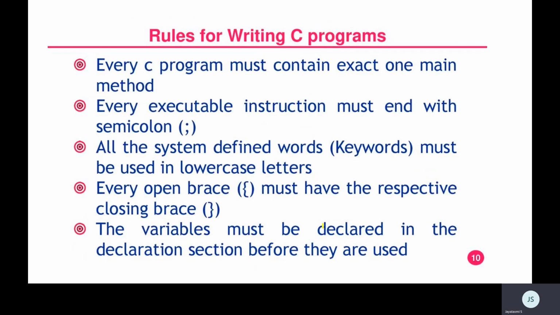What are the basic rules I have to remember when I write a C program? Basically, remember that C must contain exactly one main method. You cannot use multiple mains. Multiple functions you can use, but multiple mains you are not supposed to use.